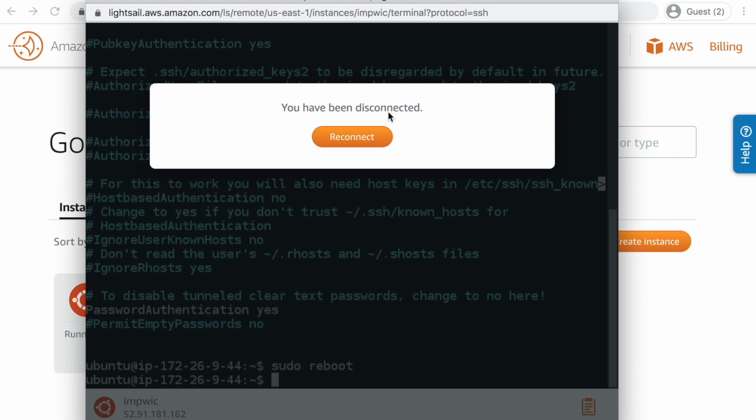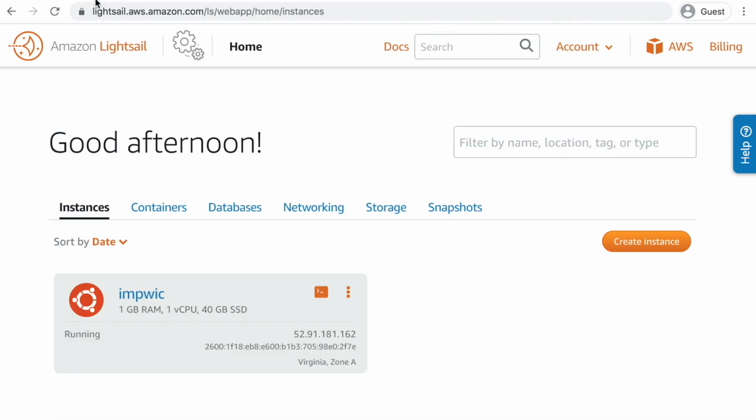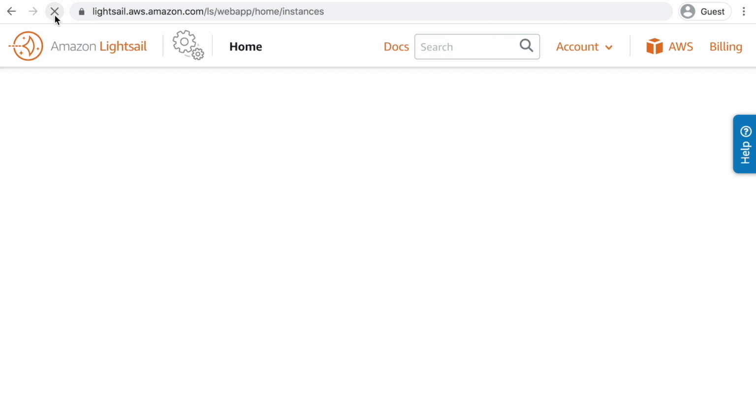We will not use this virtual SSH from the Amazon website, from the browser. We are now going to use the SSH client installed on our own computer.